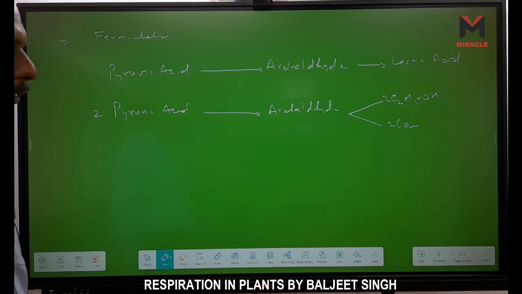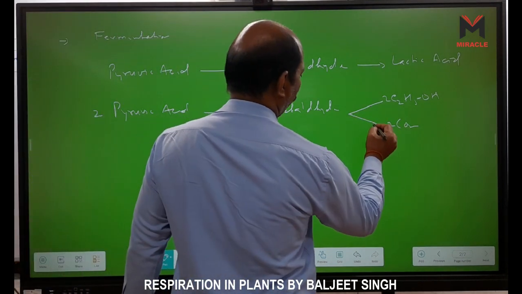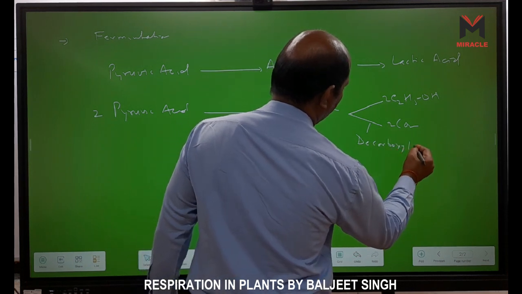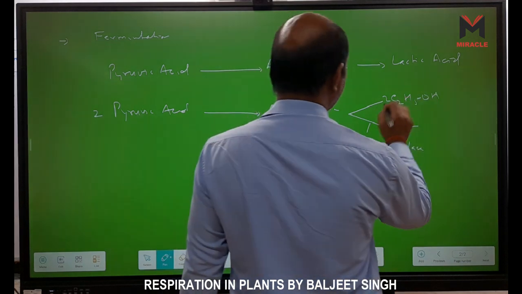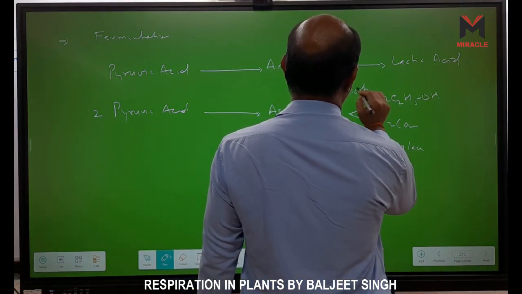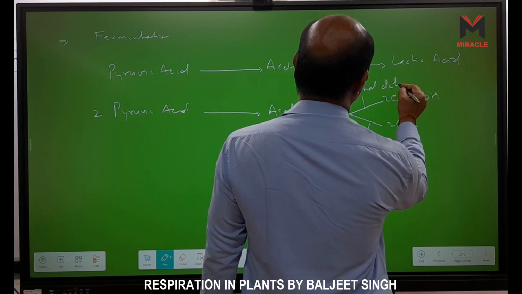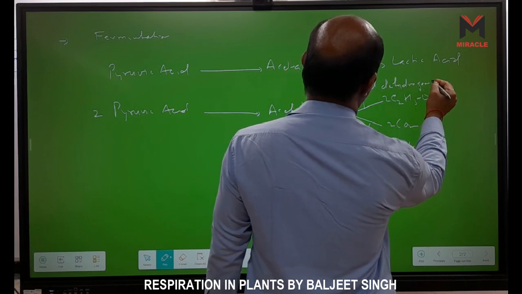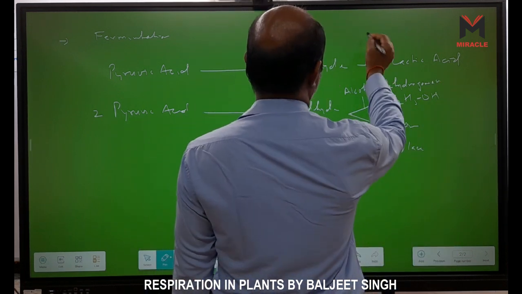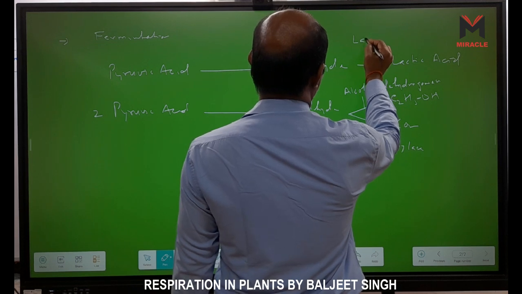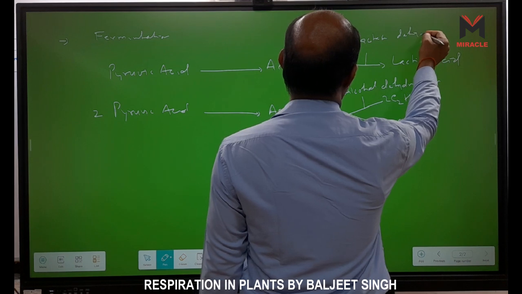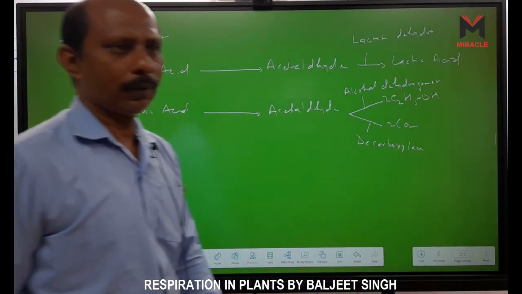So here which enzyme is used? Because carbon dioxide is released, it is called decarboxylase enzyme. Here alcohol is formed, ethanol is formed, it is called alcohol dehydrogenase. Lactic acid is formed, which enzyme is used? Lactate dehydrogenase.